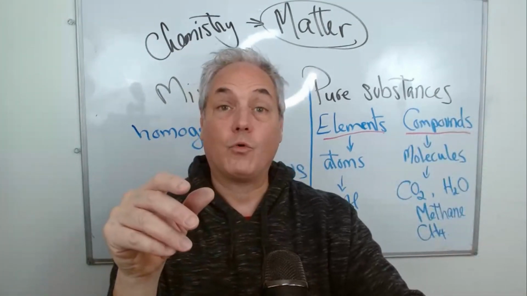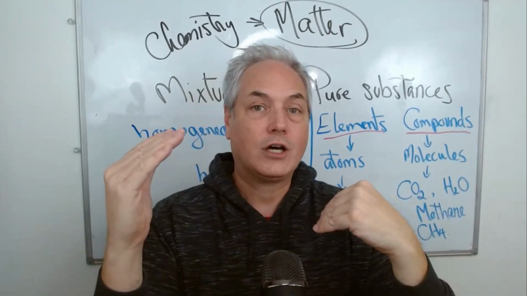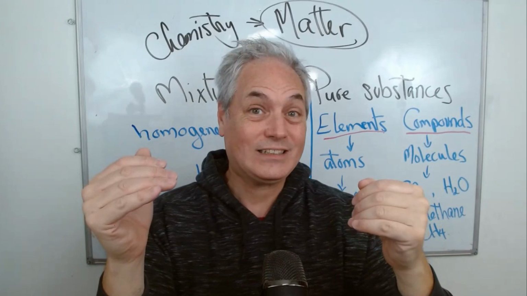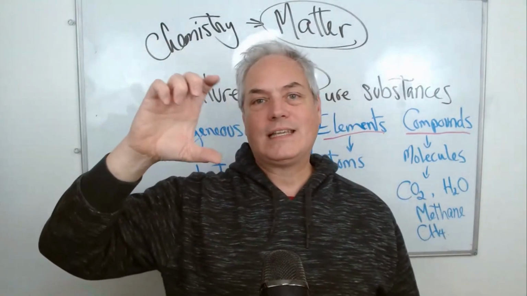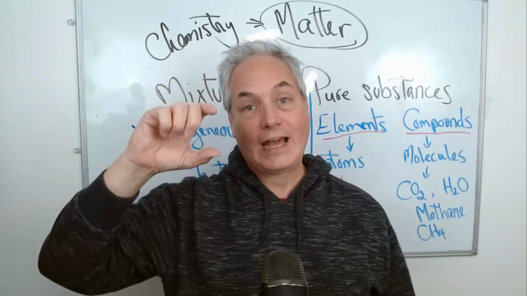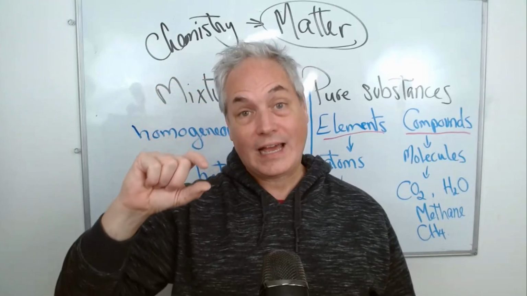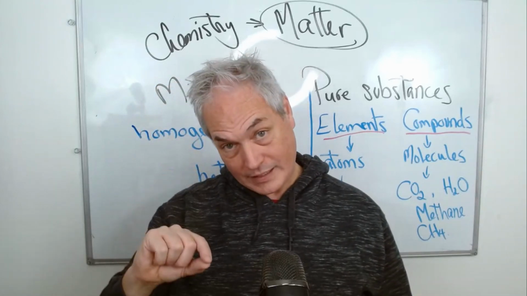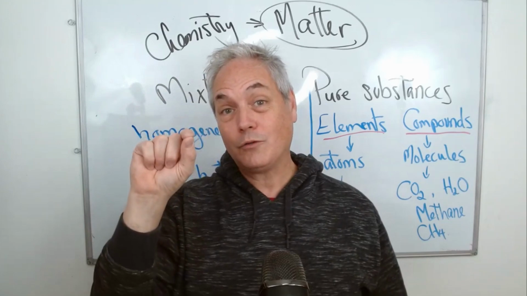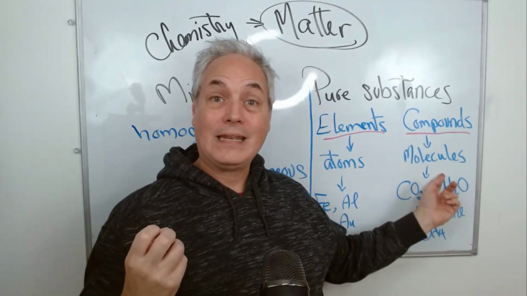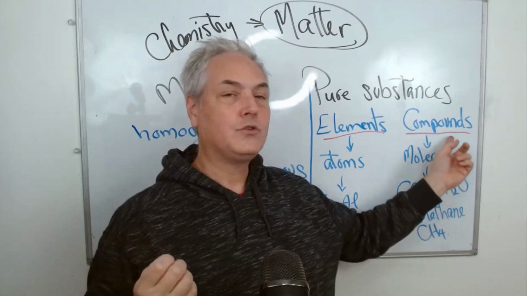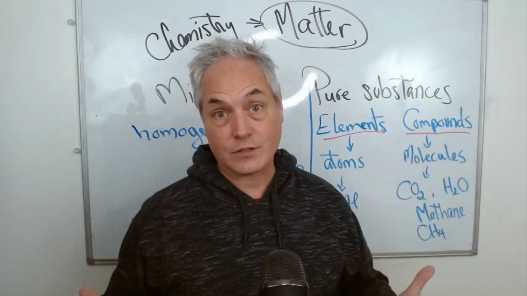If you had a glass of water, and if it is distilled water, so made of only water, and if you have, let's say, 100 milliliters, you cut it in half to 50, cut it in half to 25, cut it in half, cut it in half. Eventually you end up with one particle of water called a molecule. And when you put many molecules of water together, you have a compound, which is your glass of water.